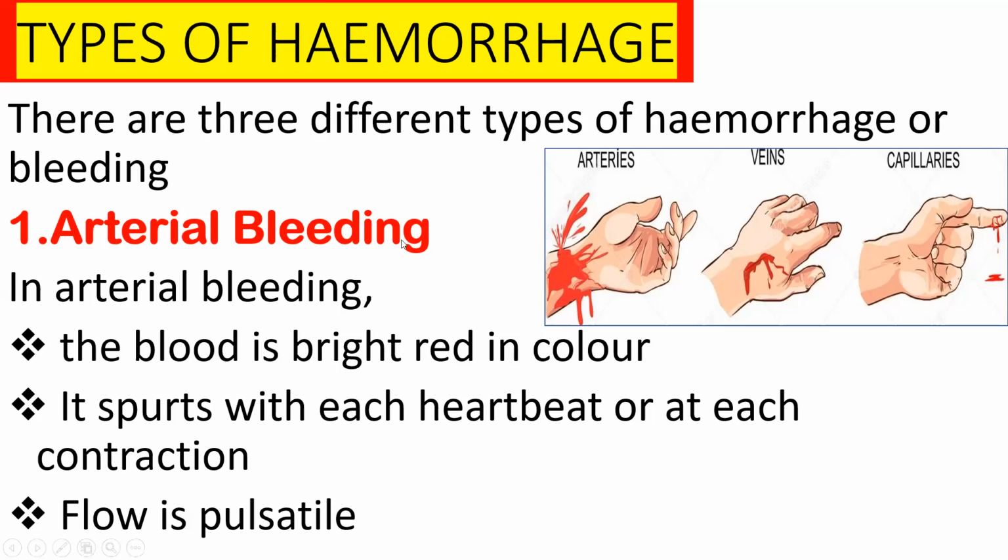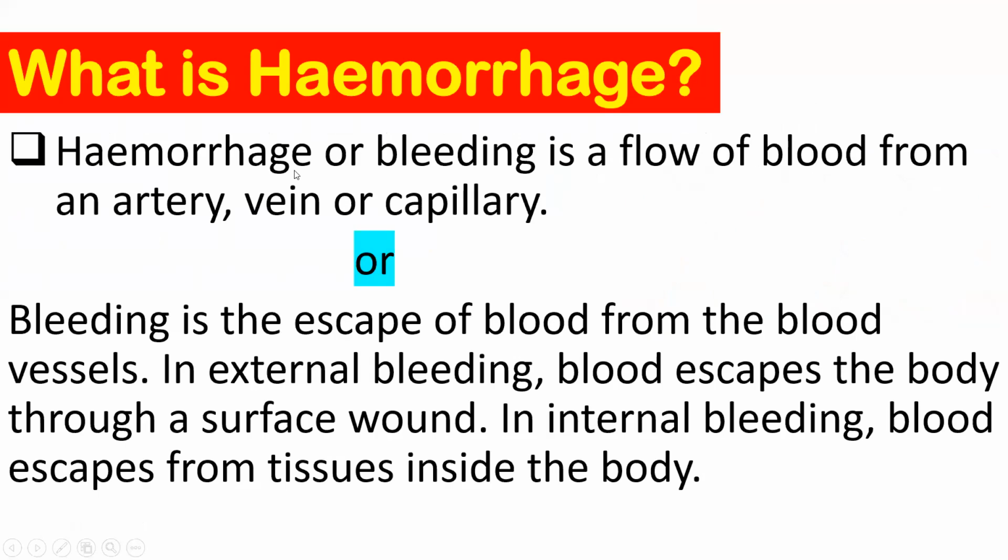And in the case of capillaries also, we find something similar. The blood will be red in color, and here we won't find spurting of blood in capillaries as well. The blood flow will also be slow like that of venous bleeding, but much slower as compared to the vein. That is, it will flow like droplets of water. So are you clear, all of you? Yes, ma'am.